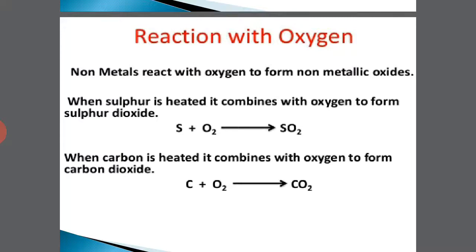When sulfur is heated, it combines with oxygen to form sulfur dioxide. When carbon is heated, it will again do the same thing. It will result in carbon dioxide. Got it? Okay, let's move further.